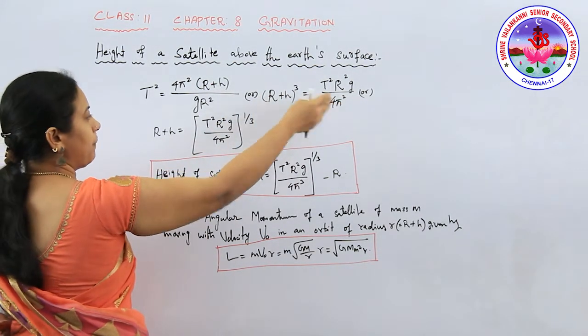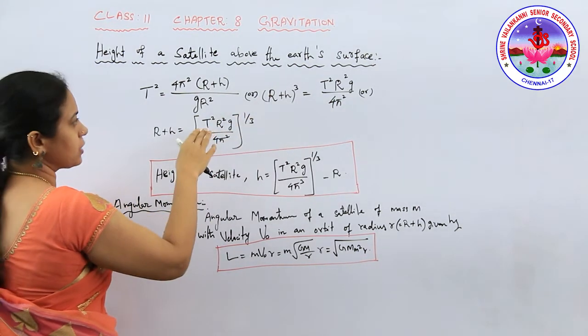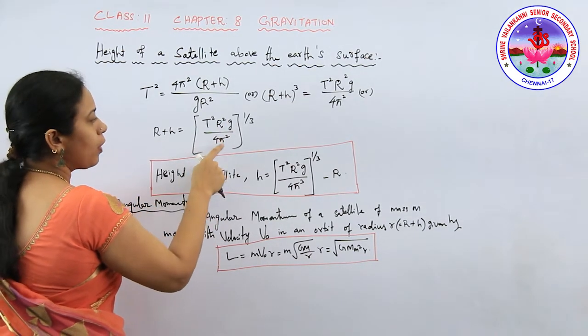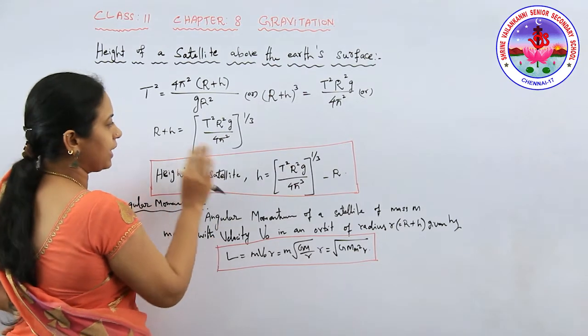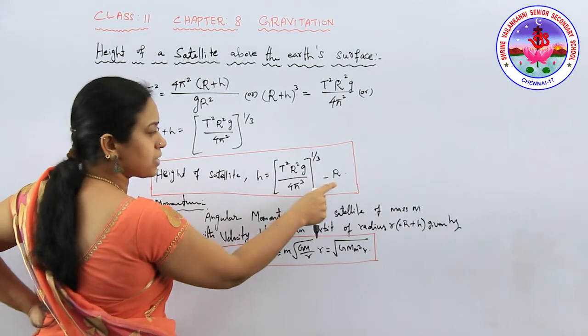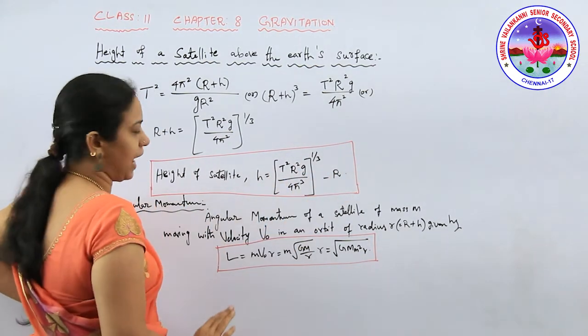Here we convert the power, means whole power of 1 by 3, right? So T square R square g whole divided by 4 pi square, whole power 1 by 3. So for the height of the satellite h, this term minus the radius of earth, we can get the value for the height, right?